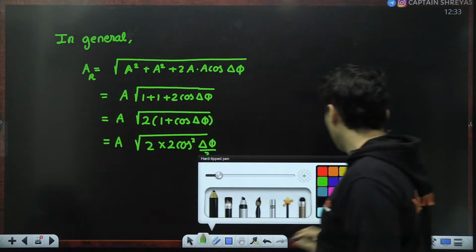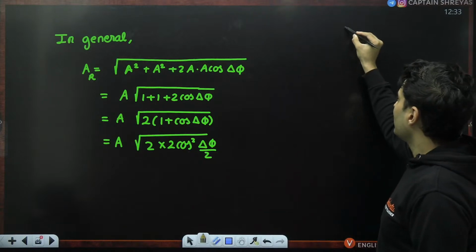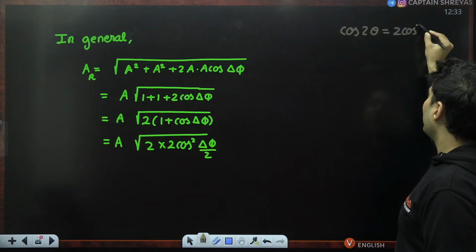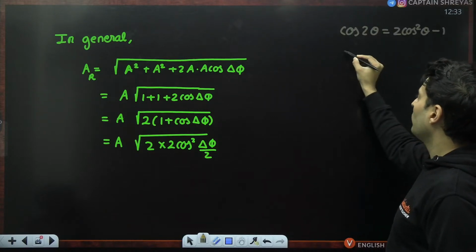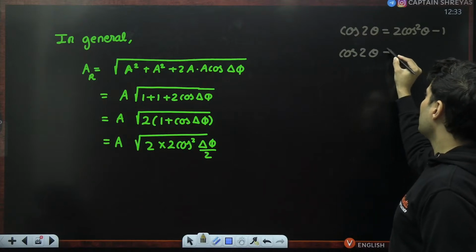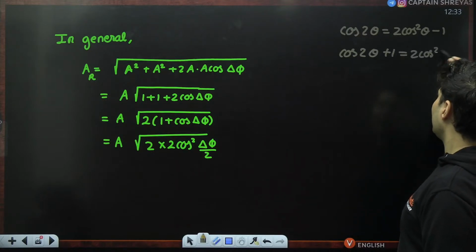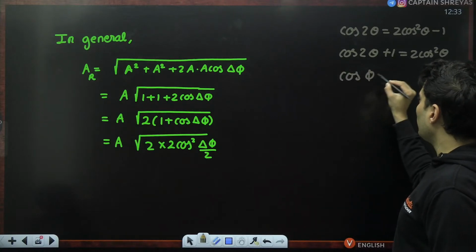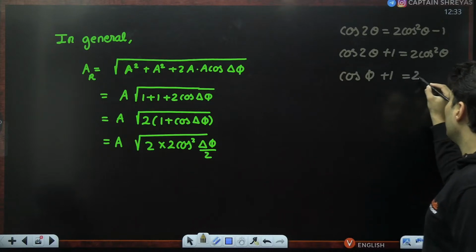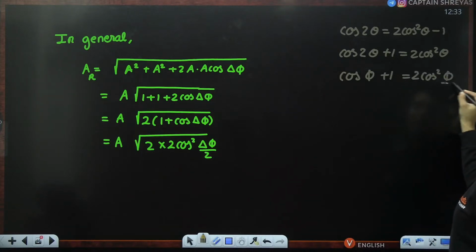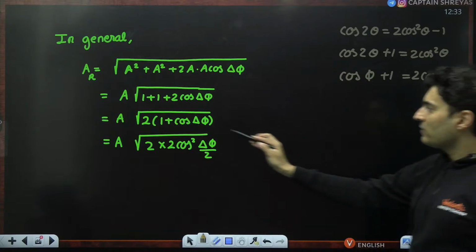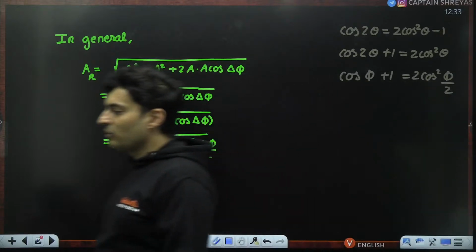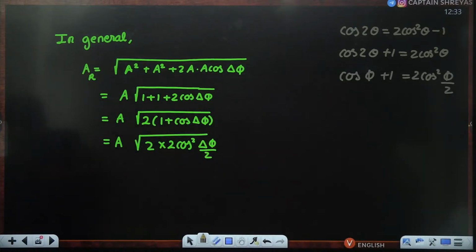This is a trigonometric formula. If you know this thing, cos 2 theta is equal to 2 cos square theta minus 1. Take that 1 over here. So cos 2 theta plus 1 is 2 cos square theta. So just imagine, if I write cos phi over here plus 1, it will become 2 cos square phi by 2. So 1 plus cos phi will be 2 cos square phi by 2. So that is where this particular formula comes from.